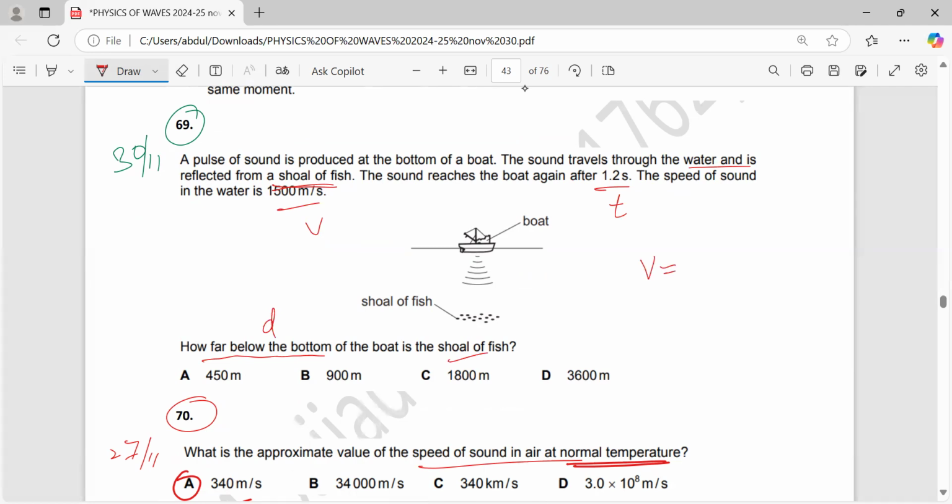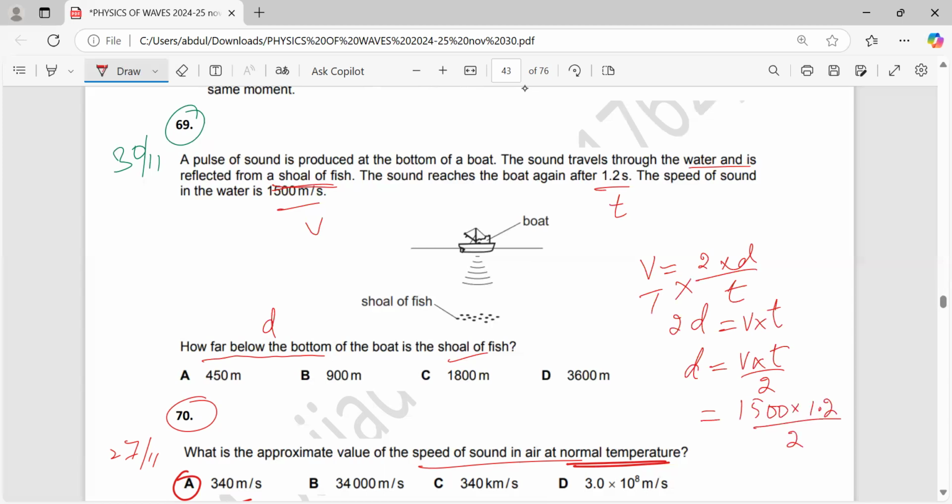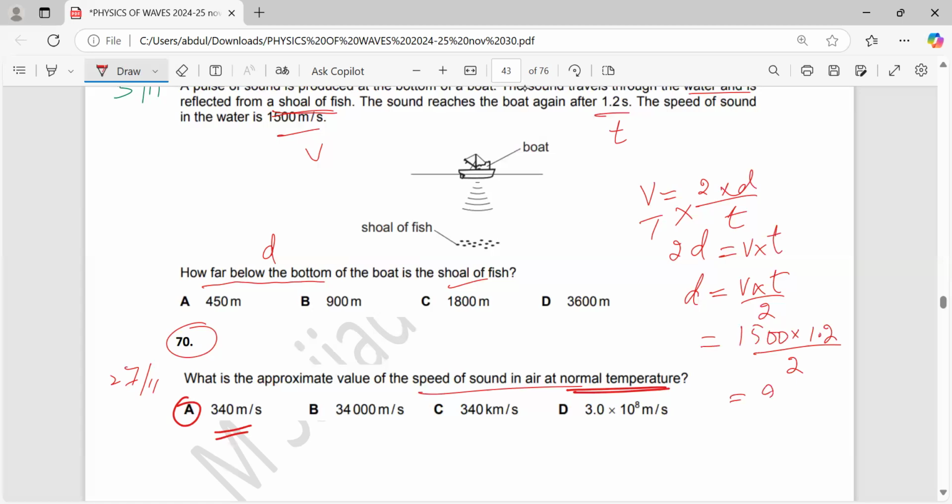So speed is equal to 2 times distance over t. This is repeated again and again. This is reflected. So we need d, distance, cross multiply. 2d is equal to v times t. d will be equal to v times t over 2. Place the values: 1500 times 1.2 divided by 2. On simplification, answer will be equal to 900 meters. So correct answer is B.